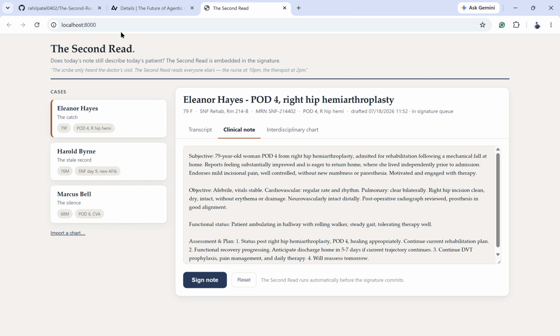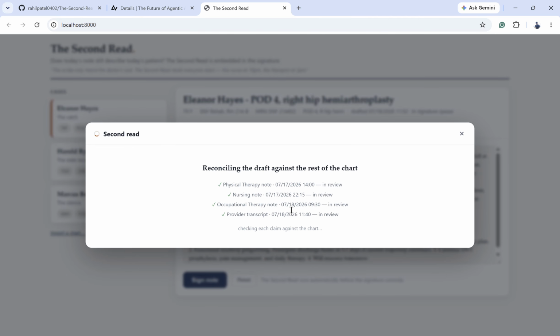I'm presenting the second read, which is the agent that sits between the ambient scribe generated note and the current patient chart. It reconciles the ambient scribe generated note against the current patient chart, and it analyzes, reconciles, and acts based on the CDI query. If a discrepancy is found, it generates accurate suggestions and recommendations based on the query and the current patient scenario.